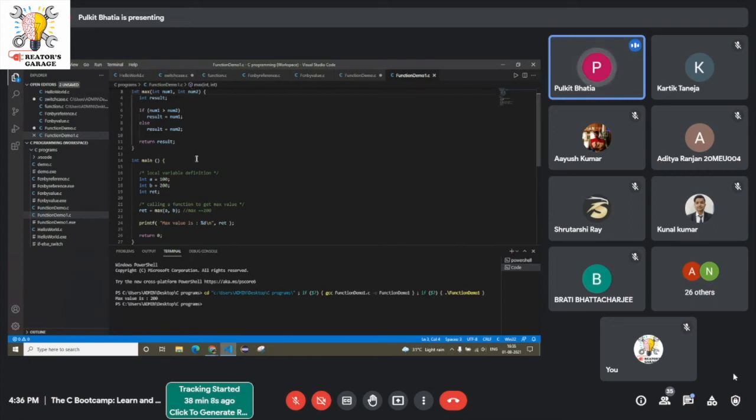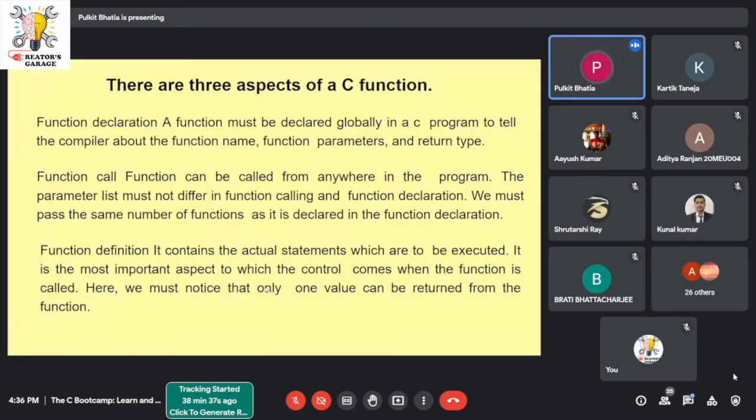Void means there is no value, like 0, null, nothing. So no return statement is needed. But in case of int or string or character or double, the return statement will prevail. Return has to be there in case of any data type instead of void.